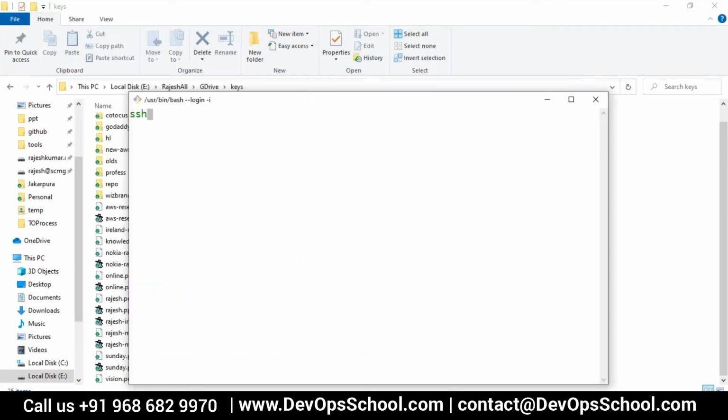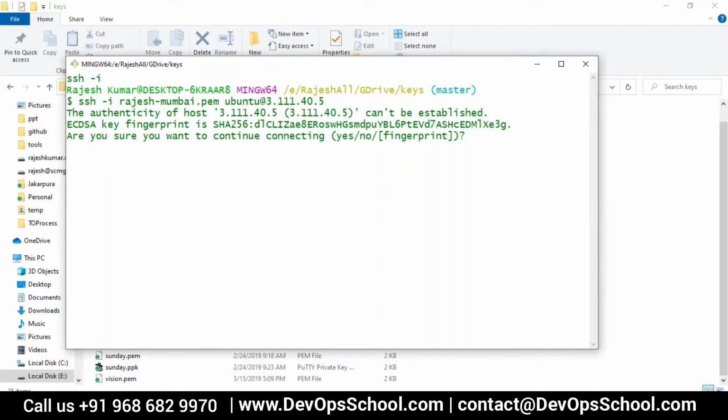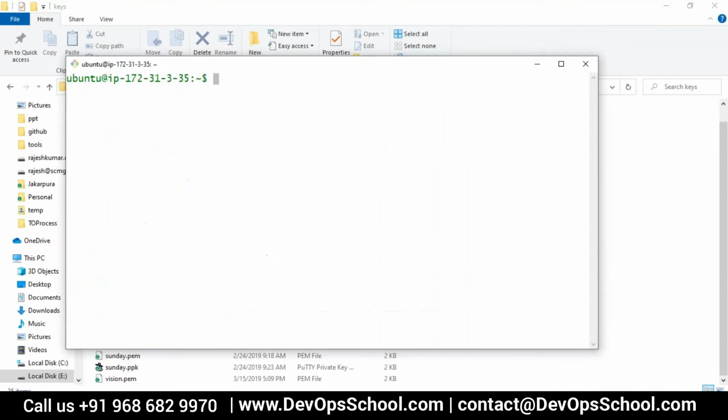Okay, so now SSH -i Rajesh Mumbai PM. Ubuntu is the username at the rate of the IP address, this one, enter. Okay, now yes. Okay, so this is the stuff.